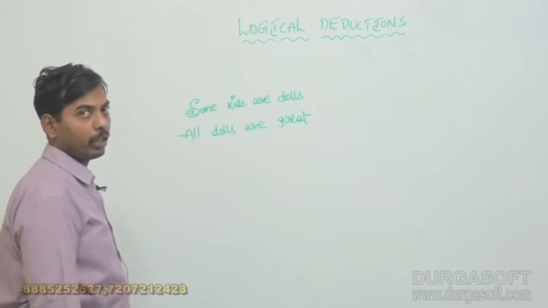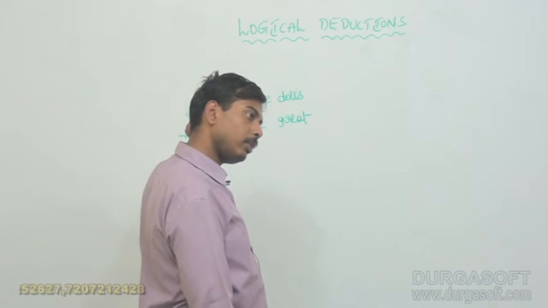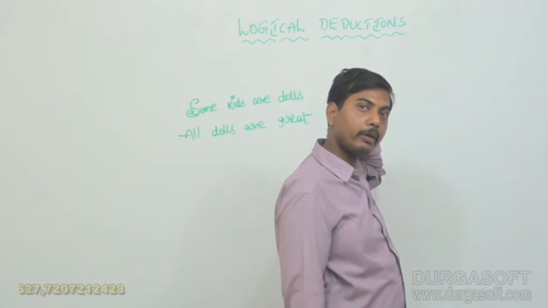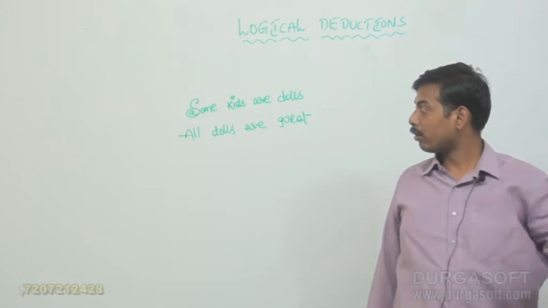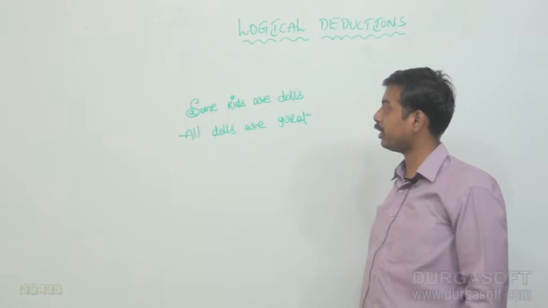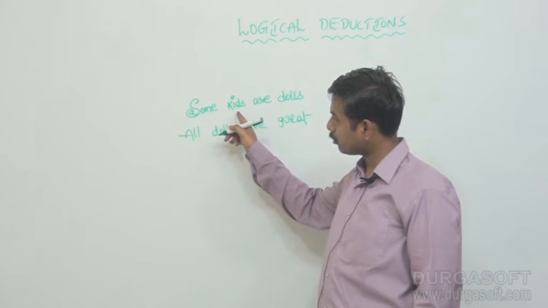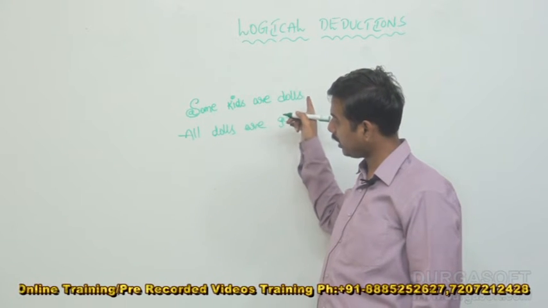Right. Let us put a focus here. Some kids are dolls, what kind of statement is that? That is a particular affirmative statement. What is the subject here? In this statement, what is the subject? Kids. What is the predicate?